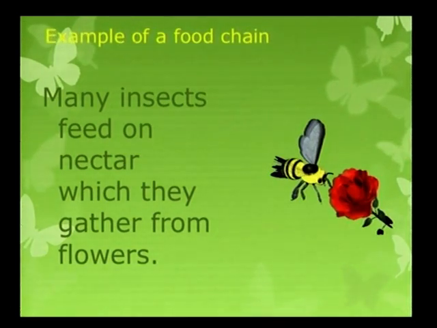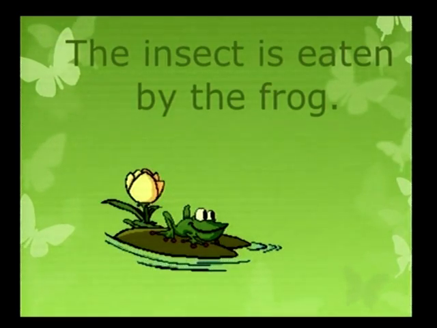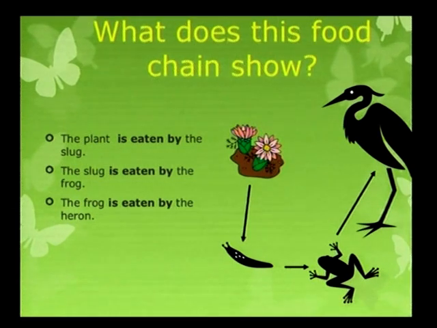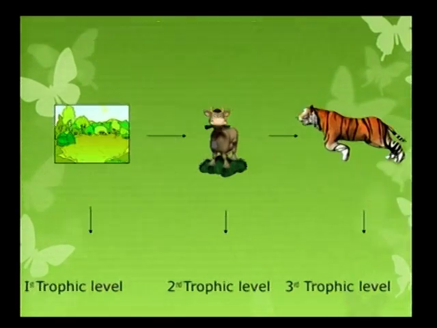Many insects feed on nectar which they gather from flowers. The insect is eaten by the frog. The frog is eaten by the heron. What does this food chain show? The plant is eaten by the slug, the slug is eaten by the frog, and the frog is eaten by the heron.